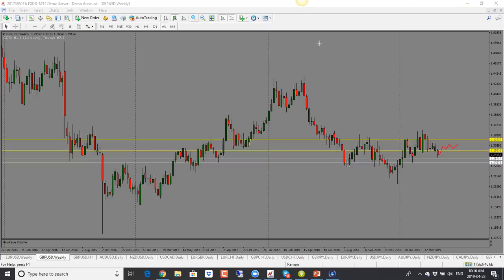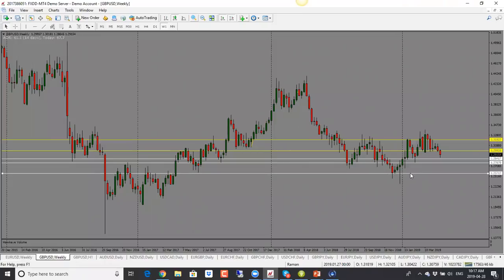It can become range bound here as well if the US dollar starts to pull back. But for now, bias is to the downside. 1.2840 will be the first target. Second one is 1.2850. And then we do have a third one here as well, which is all the way down here. So that will be the third, which is a 1.2580 level. So bias is to the downside here for this week.